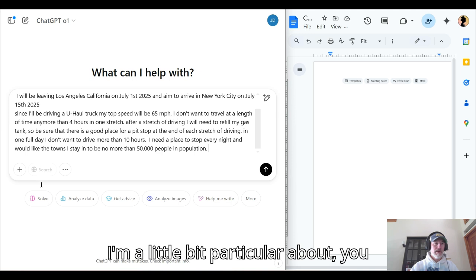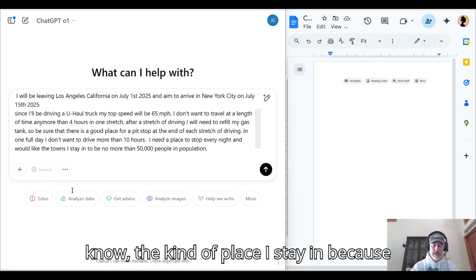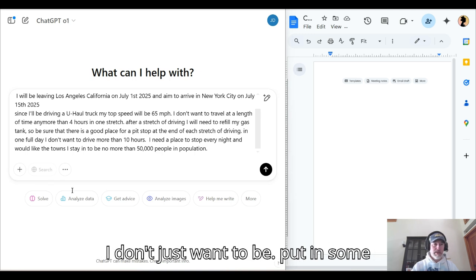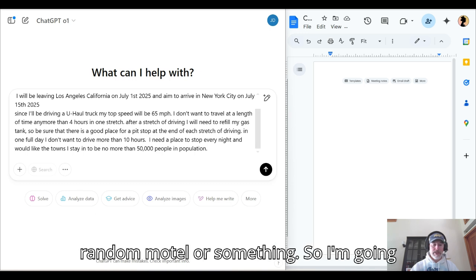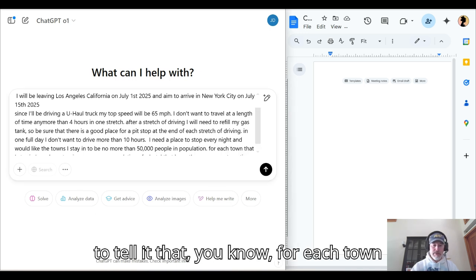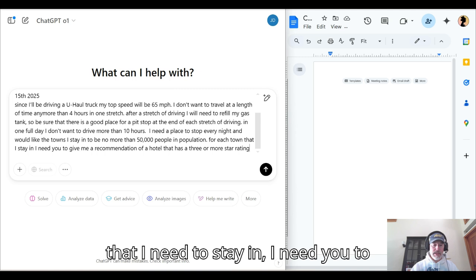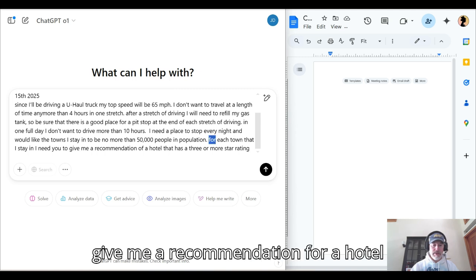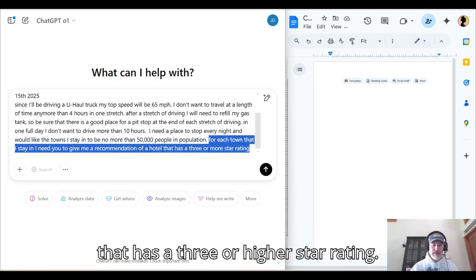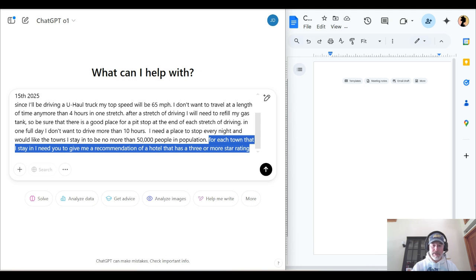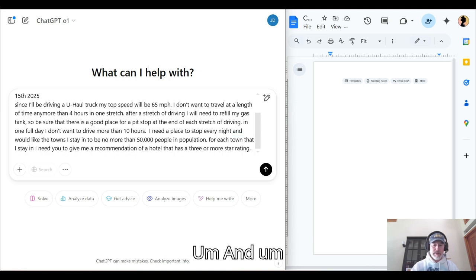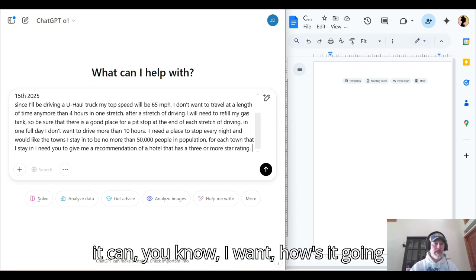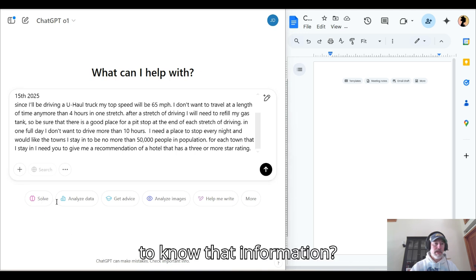And then I'm a little bit particular about the kind of place I stay in because I don't just want to be put in some random motel. So I'm going to tell it that for each town that I need to stay in, I need you to give me a recommendation for a hotel that has a 3 or higher star rating. And how's it going to know that information?